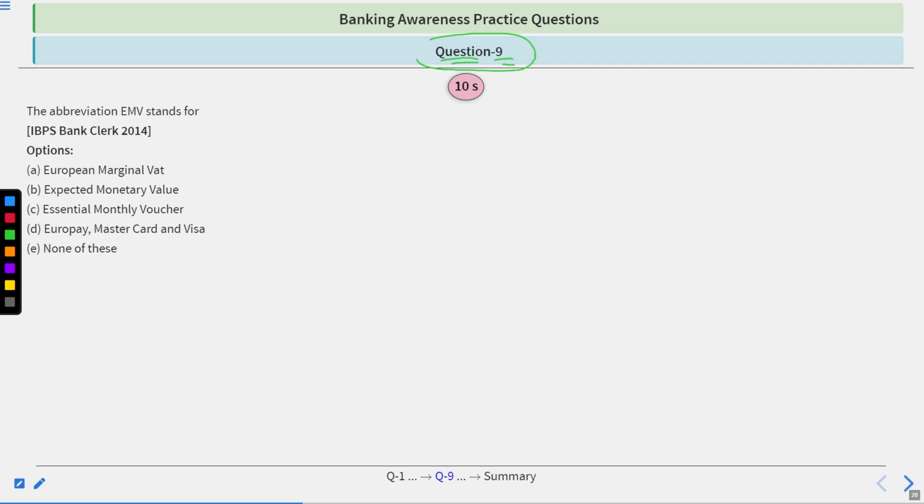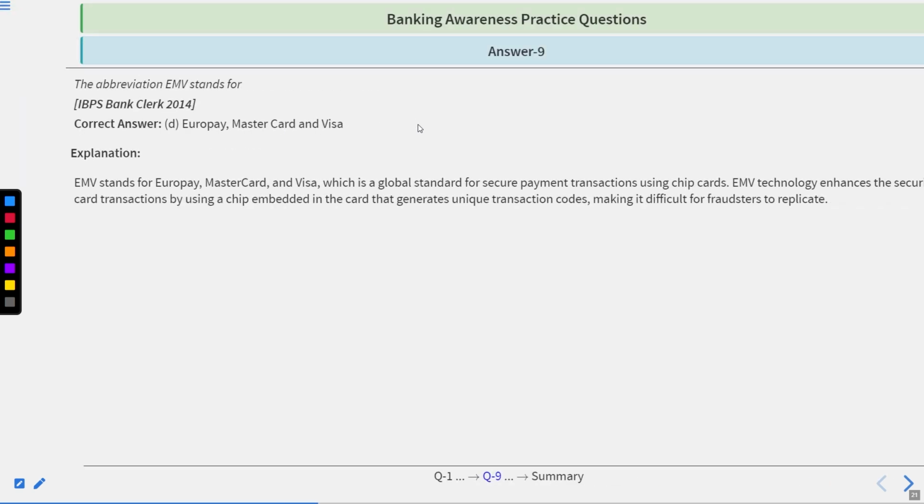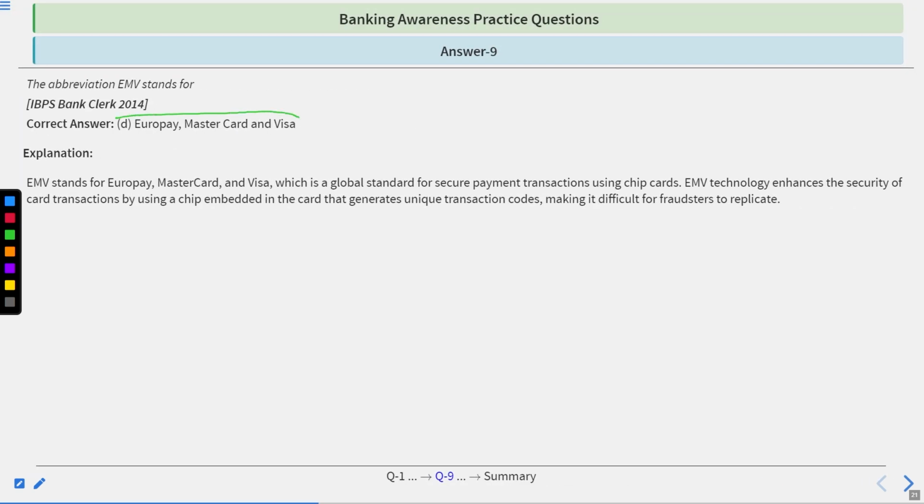Question number 9. The abbreviation EMV stands for: European Marginal VAT, Expected Monetary Value, Essential Monthly Voucher, Europay, MasterCard and Visa, none of these. To answer this, you will have 10 seconds. Time starts now. Time's up. The correct answer is B, Europay, MasterCard and Visa. Go by the explanation.